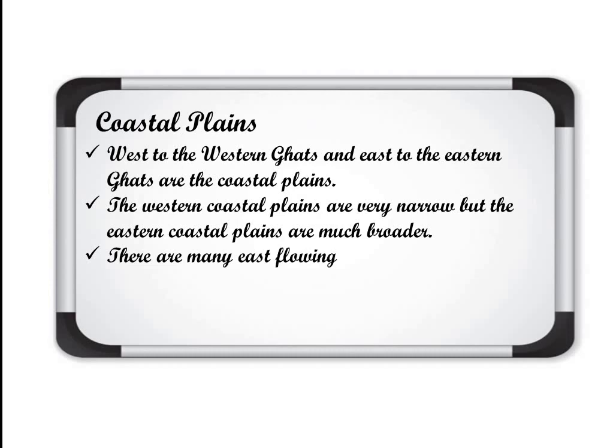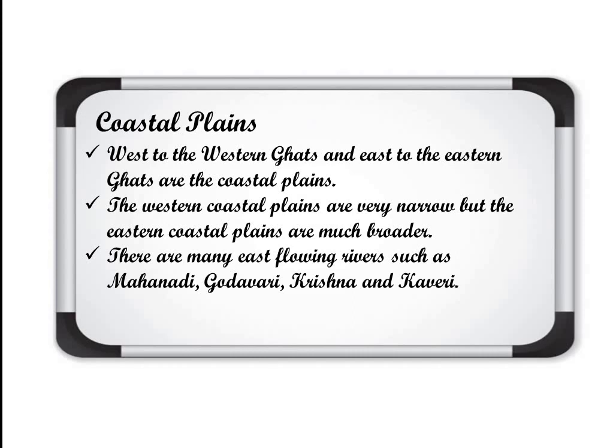There are many east flowing rivers such as Mahanadi, Godavari, Krishna and Kaveri. If you remember, just now we had covered two west flowing rivers. Those were Narmada and Tapti. Here we are talking about east flowing rivers. They are Mahanadi, Godavari, Krishna, Kaveri, and these all are draining their water in Bay of Bengal. Narmada and Tapti, they drain their water in Arabian Sea.